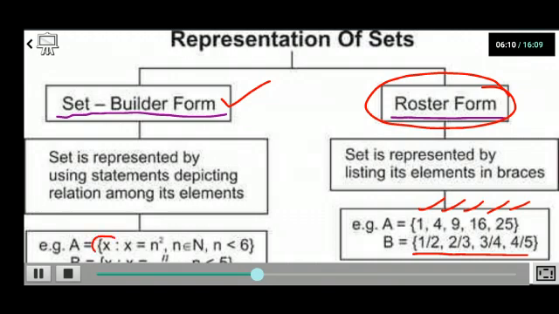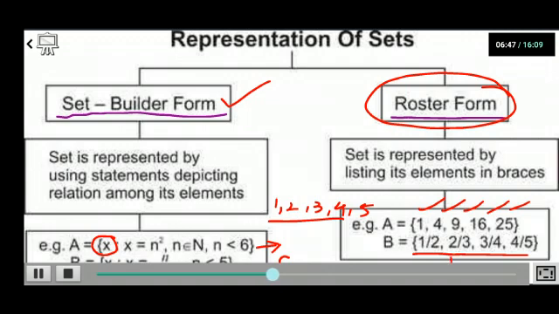Now here he is saying, see, what is the element? The element is x. Now what is x? It is equal to n square, where n is a natural number and n is less than 6. So which are all the natural numbers less than 6? I have 1, 2, 3, 4 and 5. But what is he saying? What is x? It is n square. So if I want to write this set in roster form, it would be 1, 4, 9, 16 and 25.